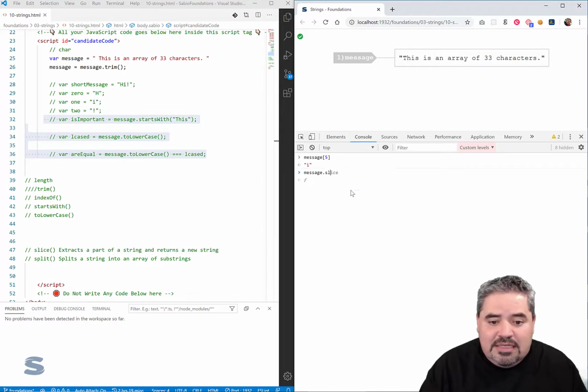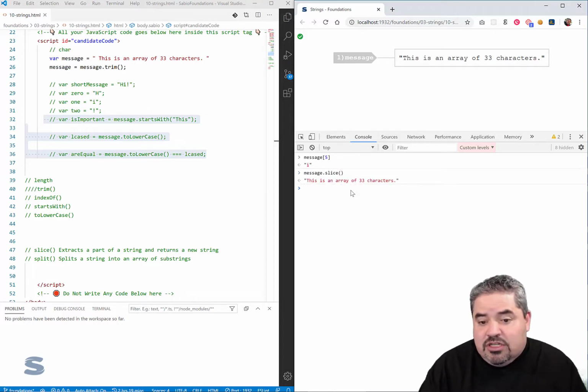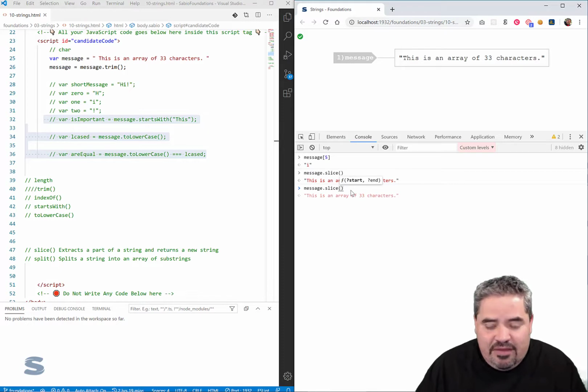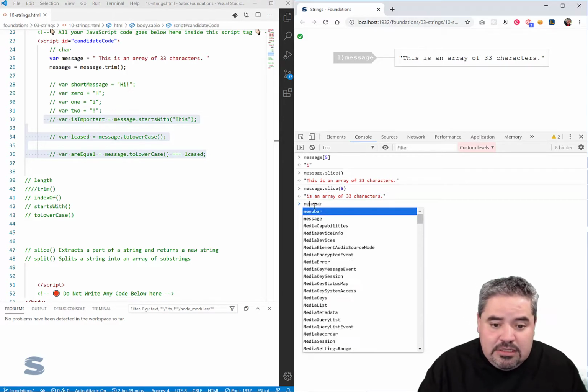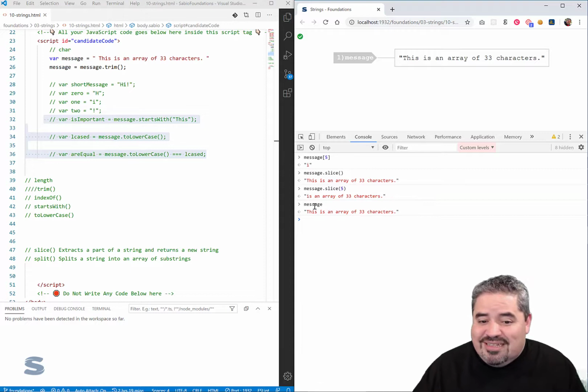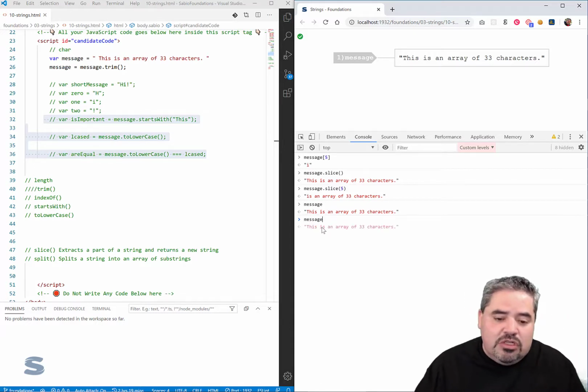So I'm going to slice it, and I'm only going to provide one argument. I have to provide the start. Well, if I don't do anything, what happens? It just gives me back everything. But if I give it one character, what it does is it takes the entire string, right? And actually, let's see if it changes it. It doesn't change the original string. So again, it doesn't change the original string.